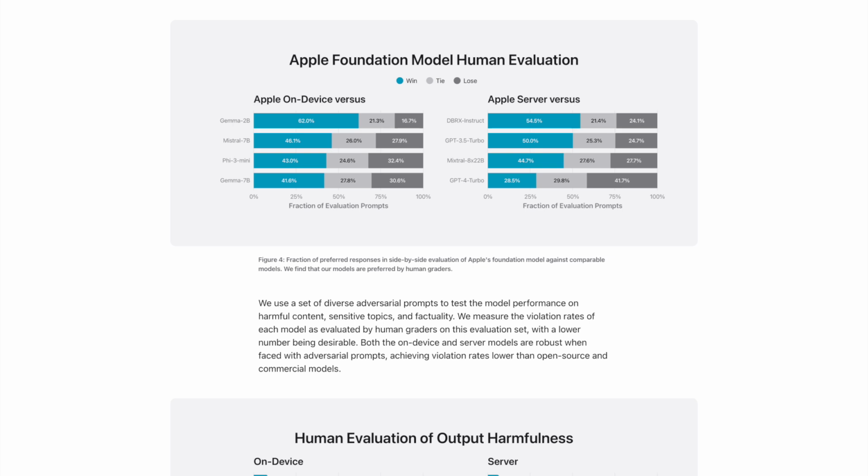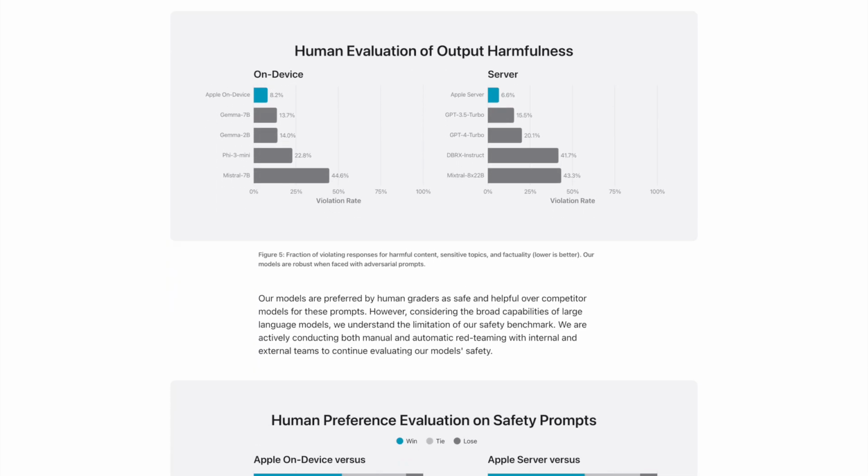We use a set of diverse adversarial prompts to test the model performance on harmful content, sensitive topics, and factuality. We measure the violation rates of each model as evaluated by human graders on this evaluation set, with a lower number being desirable. Both the on-device and server models are robust when faced with adversarial prompts, achieving violation rates lower than open-source and commercial models. See Figure 5, fraction of violating responses for harmful content, sensitive topics, and factuality. Lower is better. Our models are robust when faced with adversarial prompts. Our models are preferred by human graders as safe and helpful over competitor models for these prompts.